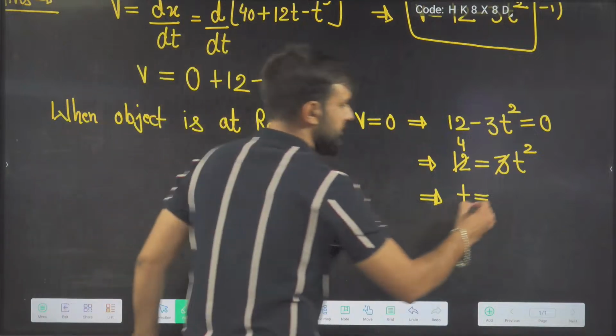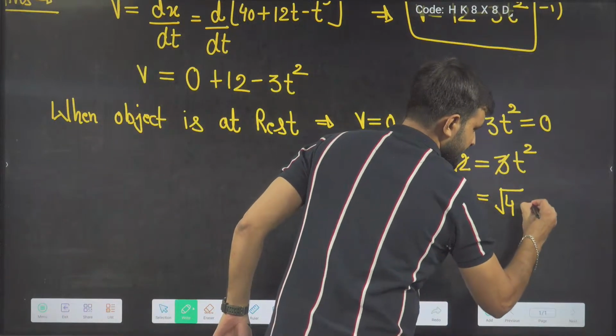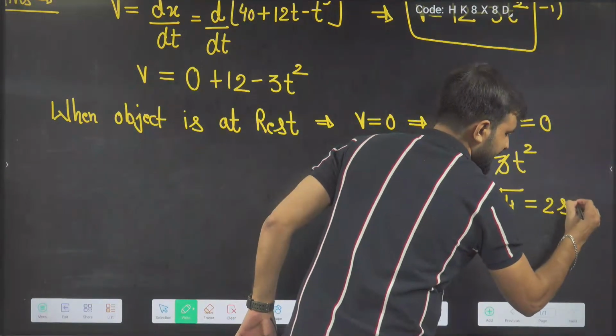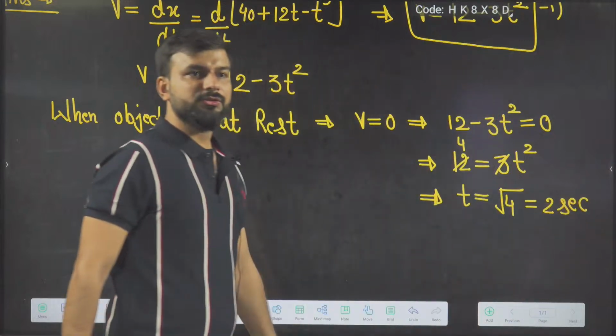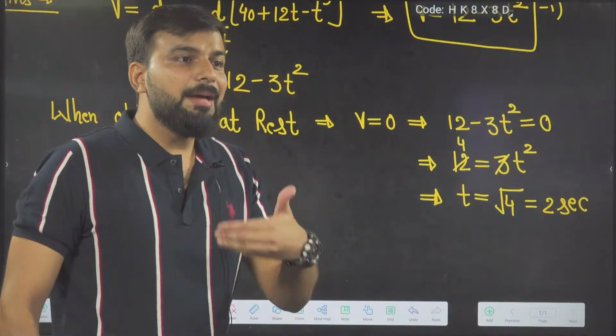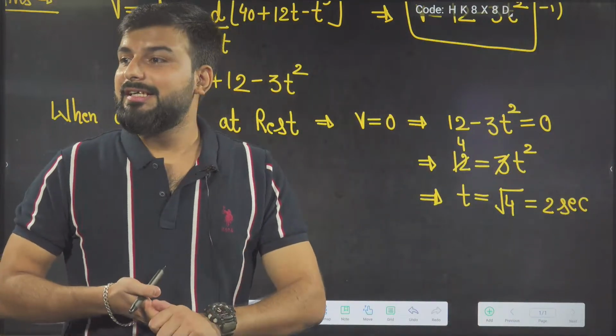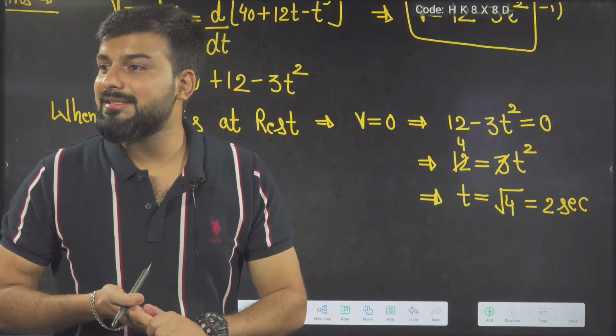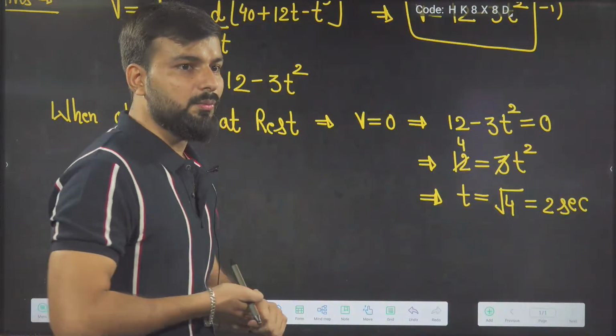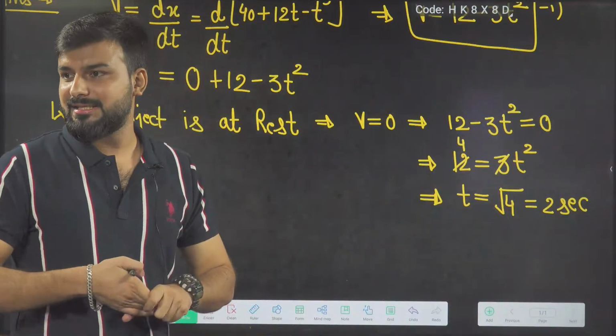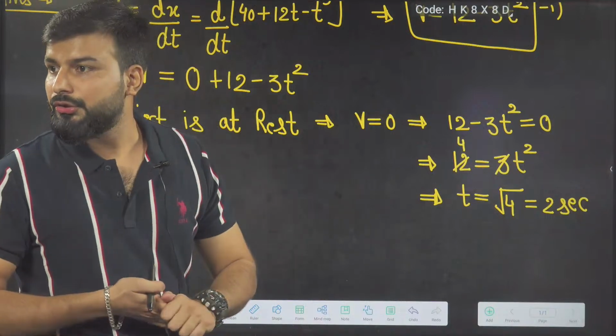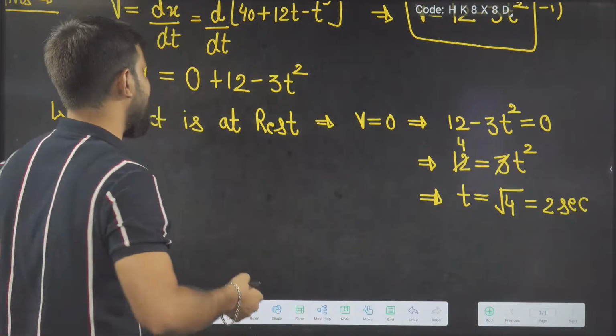Root 4 is 2 seconds. So it means I have to calculate the distance when the time is 2 seconds, when the particle is at rest. Yes or no? Very good.